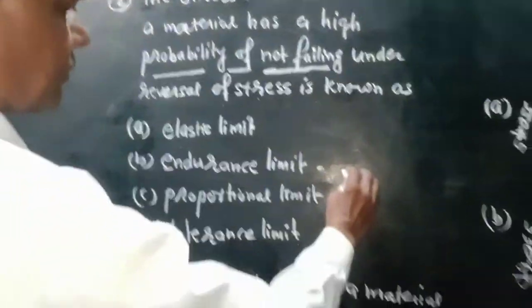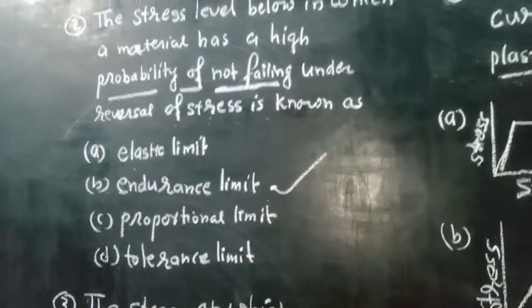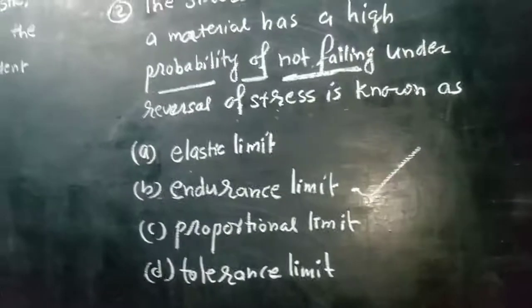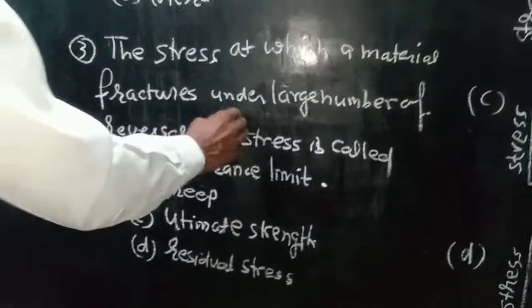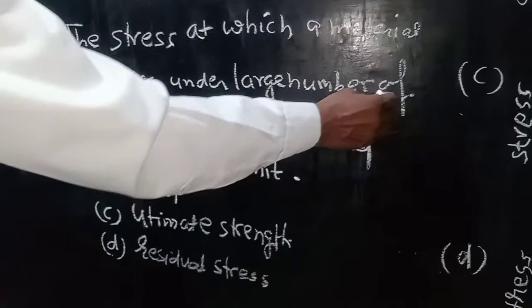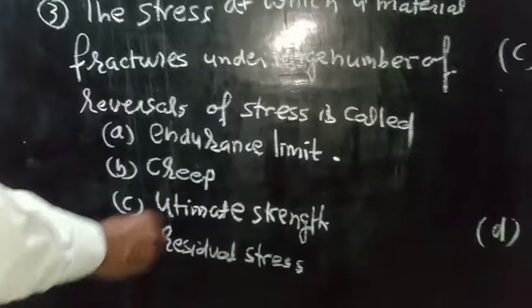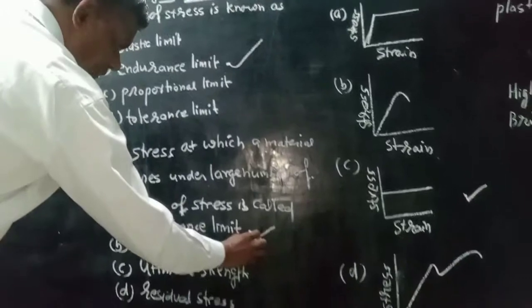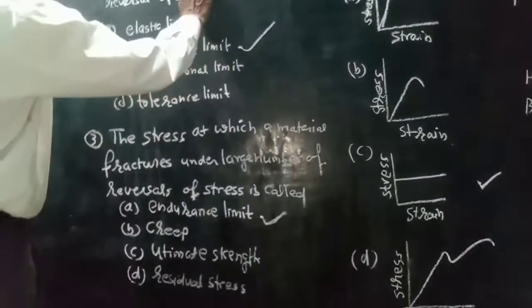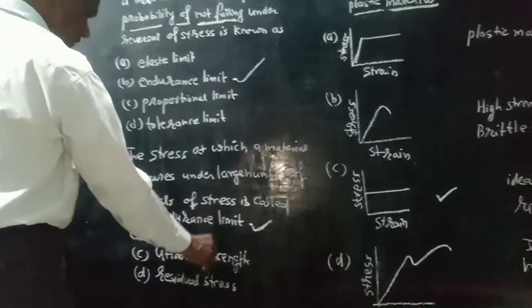This condition is known as endurance limit, in which a high load is applied on the material, and failure is not possible under this condition. Another, the stress at which a material fractures under a large number of reversals of the stress is called endurance limit. This is a similar question. This is not failing under a large number of reversals of the loads. So this is called endurance.